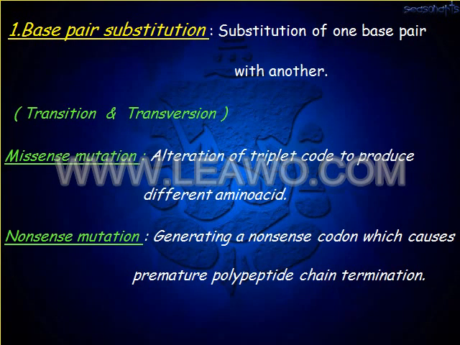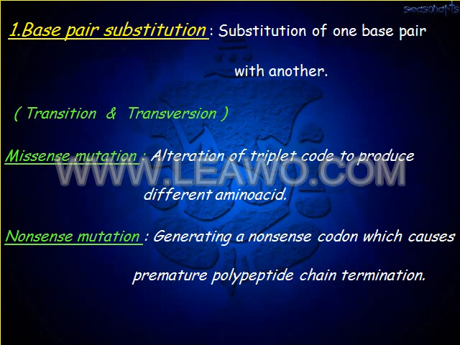Base pair substitution. What is base pair substitution? Substitution of one base pair with another base pair. This takes place by transition or by transversion. Missense mutation: what is it? Alteration of the triplet code to produce a different amino acid. The next one is the nonsense mutation, generating a nonsense codon which causes premature polypeptide chain termination.